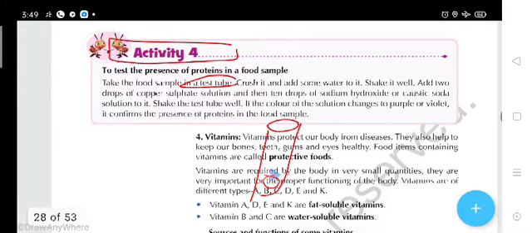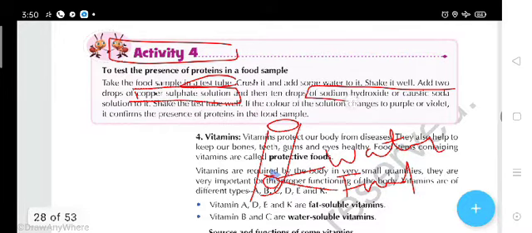You have put the food, and then add a little amount of water here, and shake it well. Then add two drops of the copper sulfate solution. Students, copper sulfate solution is also another kind of chemical which is present in liquid form. You have to add only 2 drops, and then 10 drops of the sodium hydroxide, the caustic soda solution, and again shake it